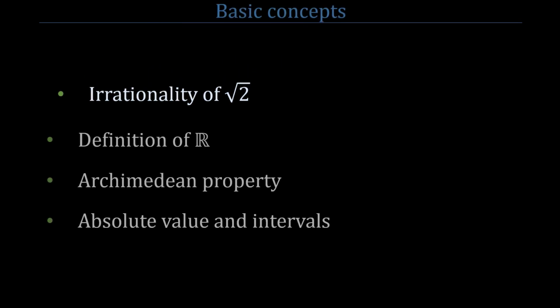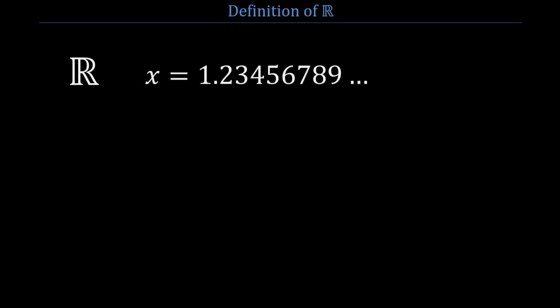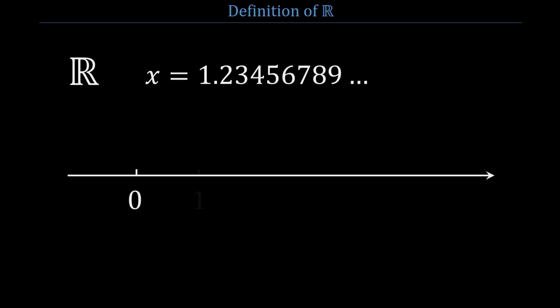Now that we know that some numbers are not rational, we need to define the larger set to contain both rational and irrational numbers. Let's start with something intuitive. We'll consider an axis that goes from left to right. By arbitrarily fixing the origin 0 and the position of the number 1, we can place all the integers, then each number x, which is written as an integer plus an infinity of decimals, will have a single location on the line.